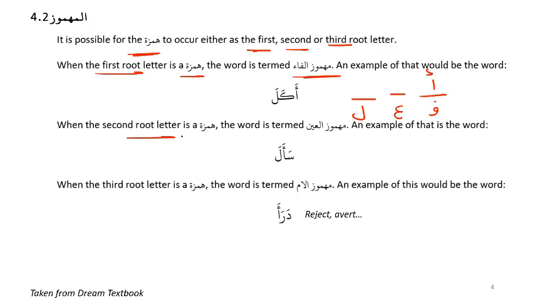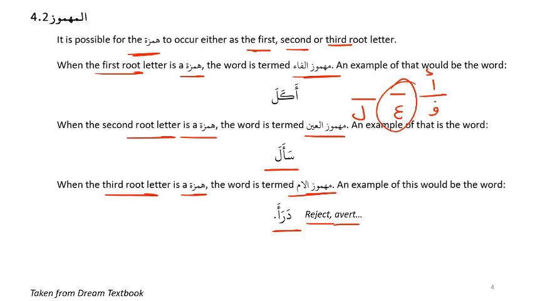When the second root letter is hamza, the word is termed mahmuz al-ain. For example, sa'ala. I hope this is obvious. The second letter is the ain letter. So if you have hamza in the middle, such as with sa'ala, then this is mahmuz al-ain. When the third root letter is hamza, then the word is termed mahmuz al-lam, such as dara'a, which means to reject or to avert.